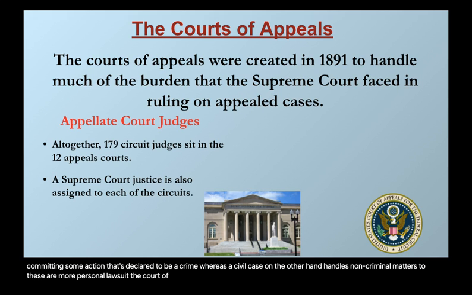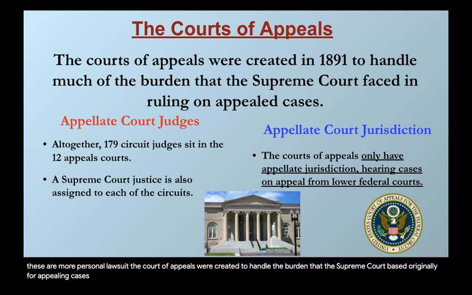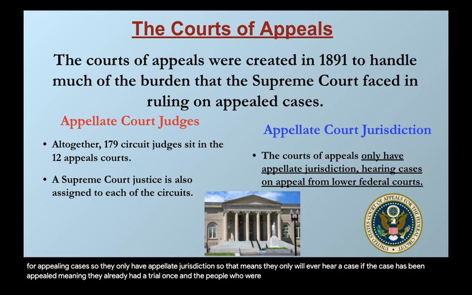The Court of Appeals were created to handle the burden that the Supreme Court faced originally for appealing cases. They only have appellate jurisdiction. That means they only will ever hear a case if the case has been appealed, meaning they already had a trial once, and the people who were not the winners of that trial then appealed to a higher court.